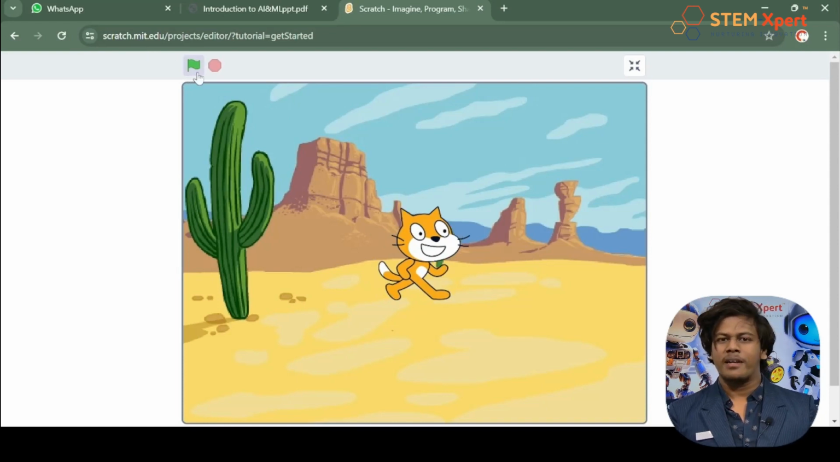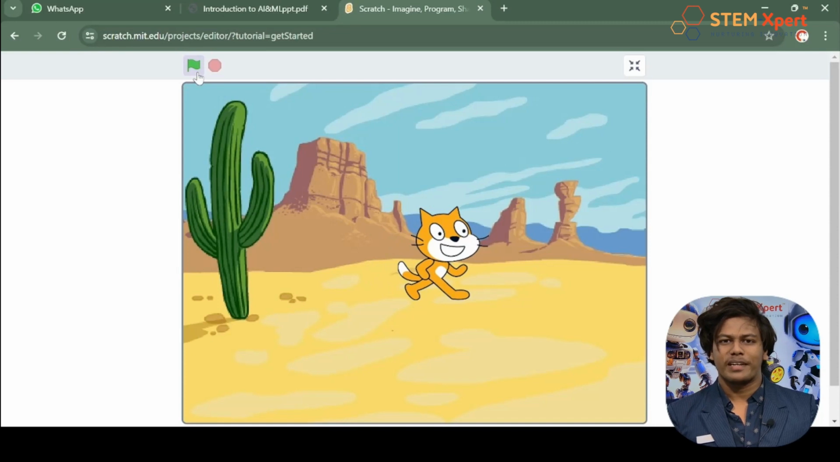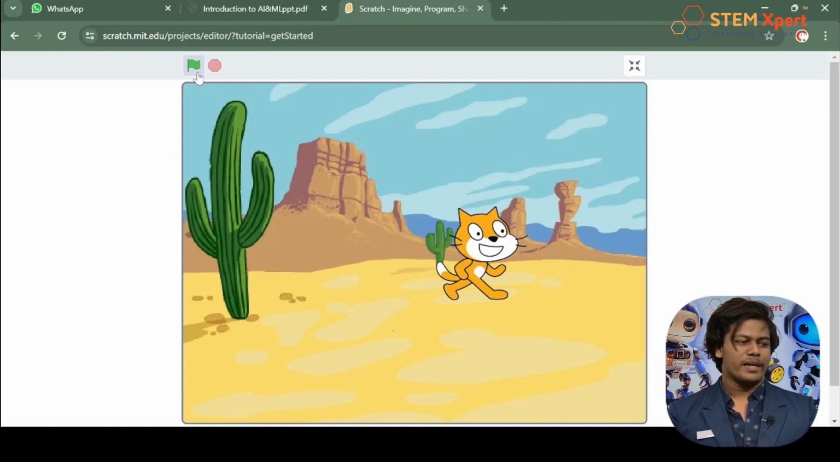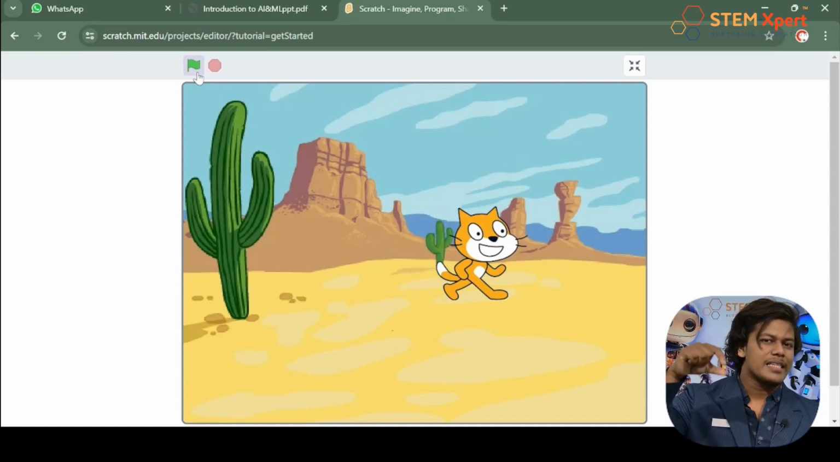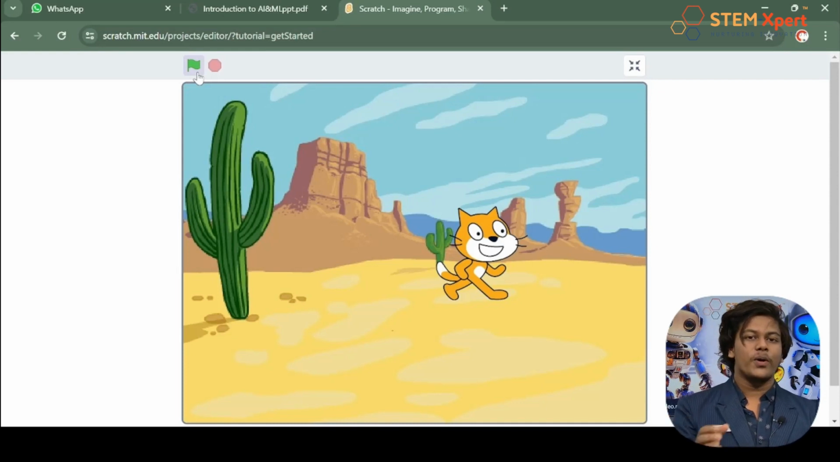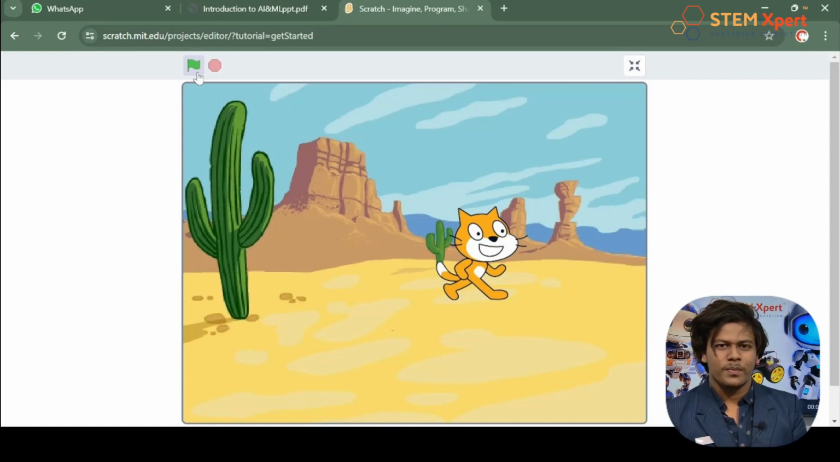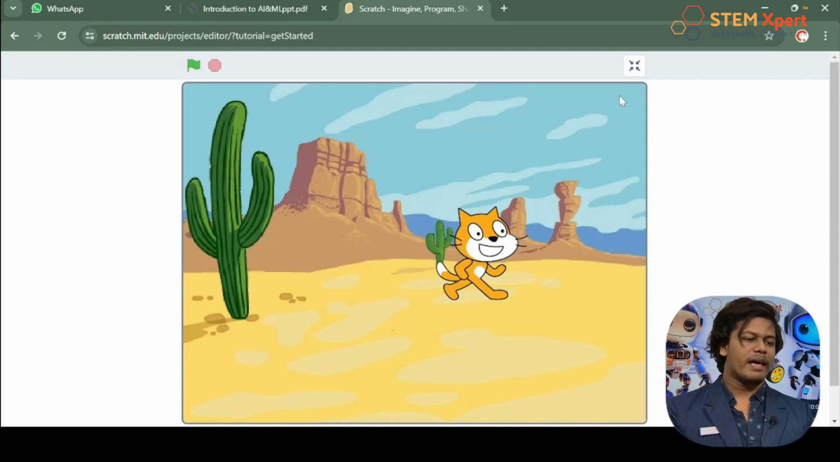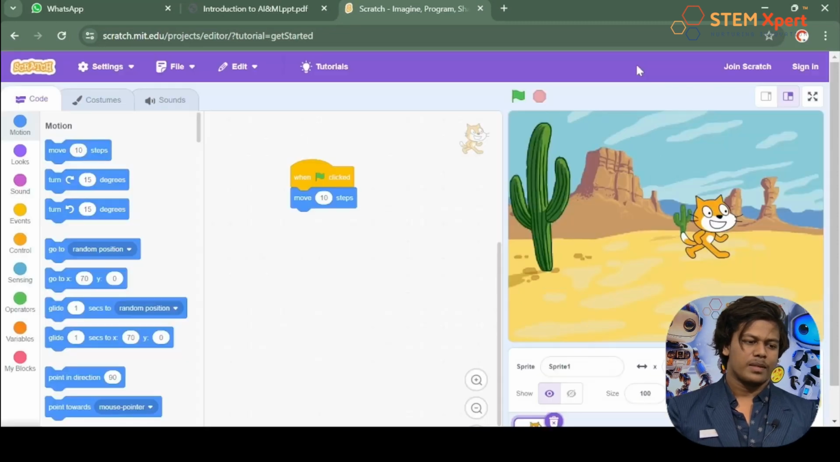Wow, did you see that? The cat has started moving, right? Whenever I click on the green flag, the cat is moving. That's pretty cool, right? What do you guys think? And I hope you got the same. Did you get the same? Okay, so that's pretty cool. Now that's how the Scratch software will work. So that's really amazing, right? So that's enough for today.